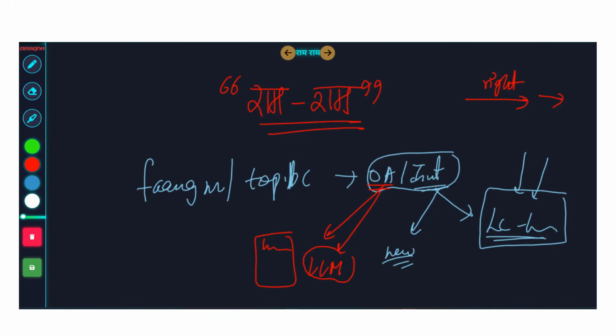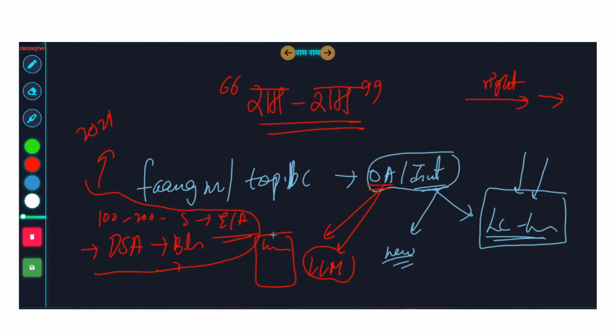And most of the students only prepare from standard DSA sheets, right? Blind 75, NeetCode list, Striver sheet, Love Babbar sheet. They do 100, 200, maximum 500 standard DSA questions, easy, medium, LeetCode, GFG problems, POTDs, and all this used to work brilliantly till 2021, okay? But in 2025, 2026, this is the AI era, and the companies are changing their OA trends and interview trends.